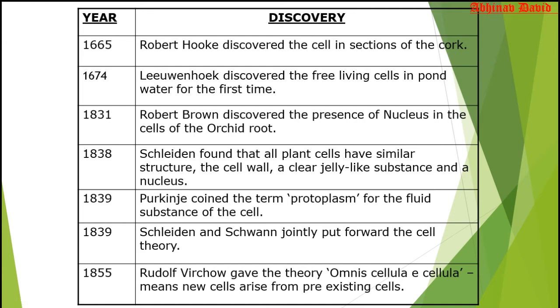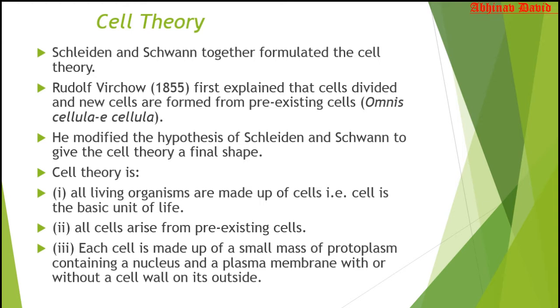Now we move to the cell theory. As I have already told you, cell theory was given by Schleiden and Schwann, and later modified by Rudolf Virchow, who said that new cells arise from pre-existing cells. Now, the important points of the cell theory: the first point is that all living organisms are made up of cells.